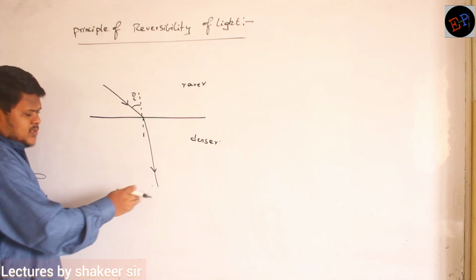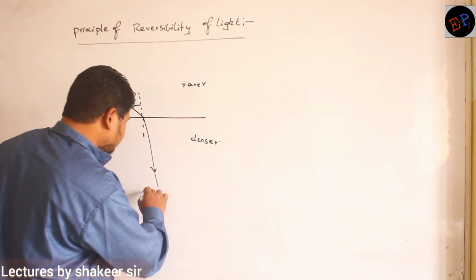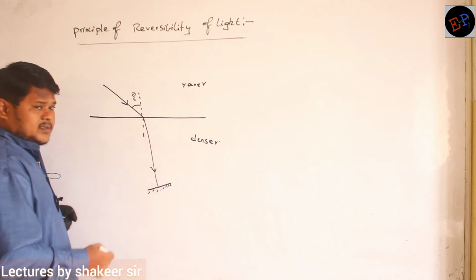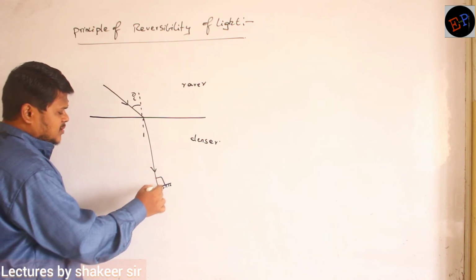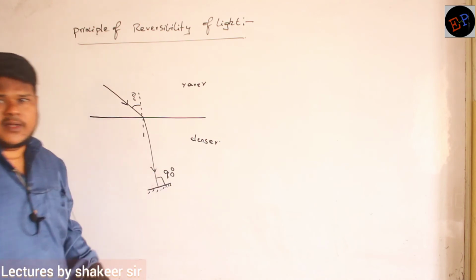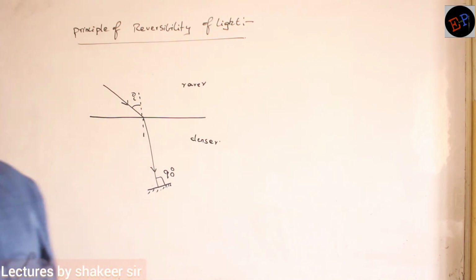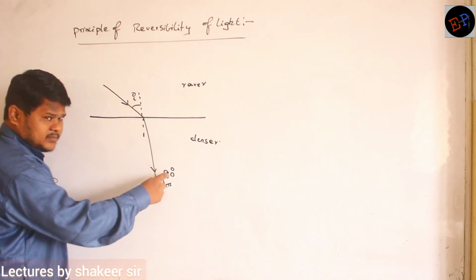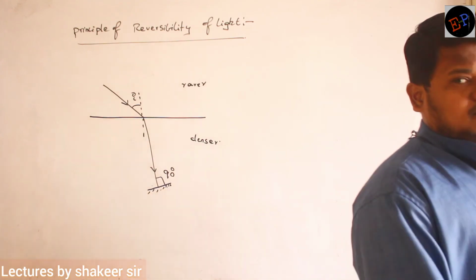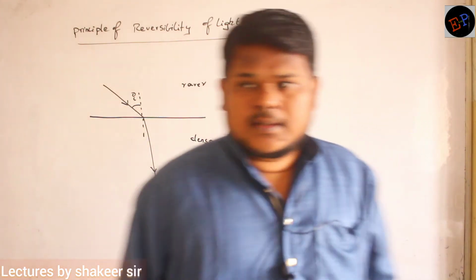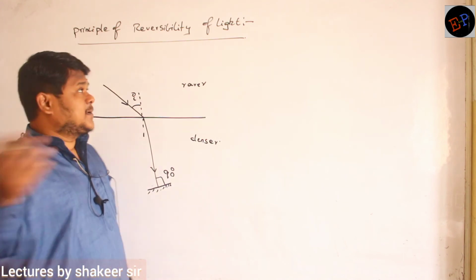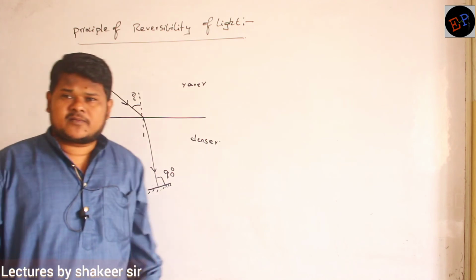Now what I do is, if I place a plane mirror here, and I place this plane mirror such that light is falling on this mirror at an angle of 90 degrees to the mirror. Now can you say what will happen? Anybody? Light is falling on the mirror at an angle of 90 degrees. In this condition, what can happen? See the heading of this topic. According to the heading, try to explain what will happen.